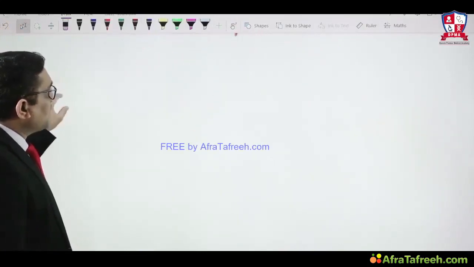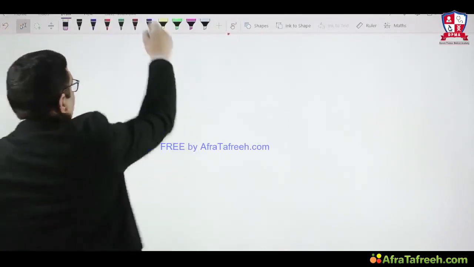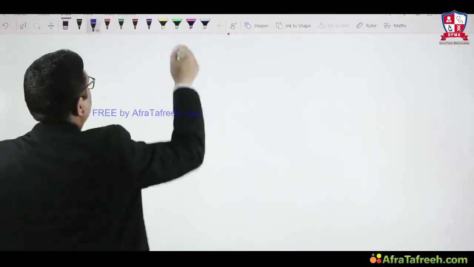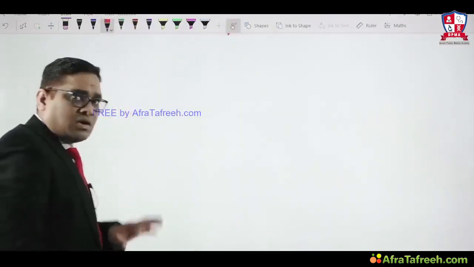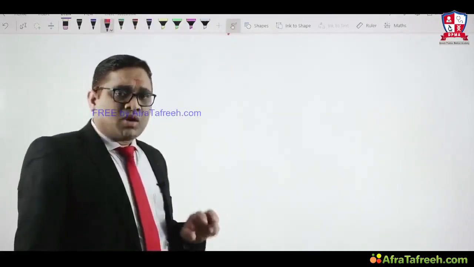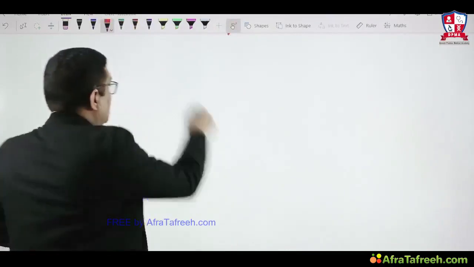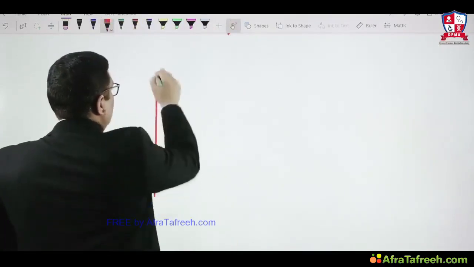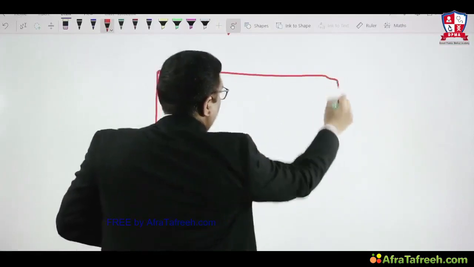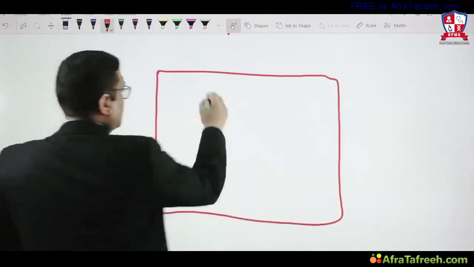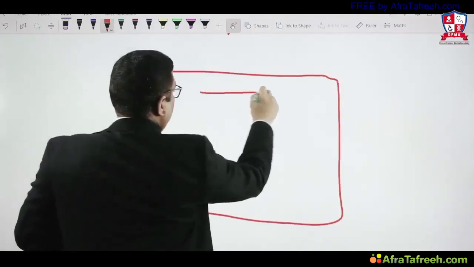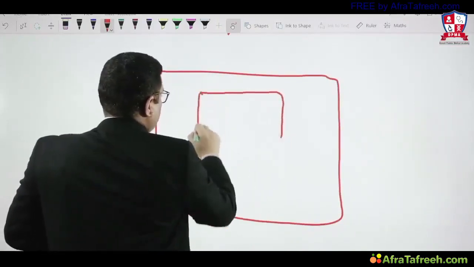So for the intrinsic pathway, to start, first I would like to tell you why a normal cell does not have spontaneous apoptosis. A normal cell, see what I said, a normal cell. Just imagine I am drawing a normal cell. This is the normal cell and this is the mitochondria.